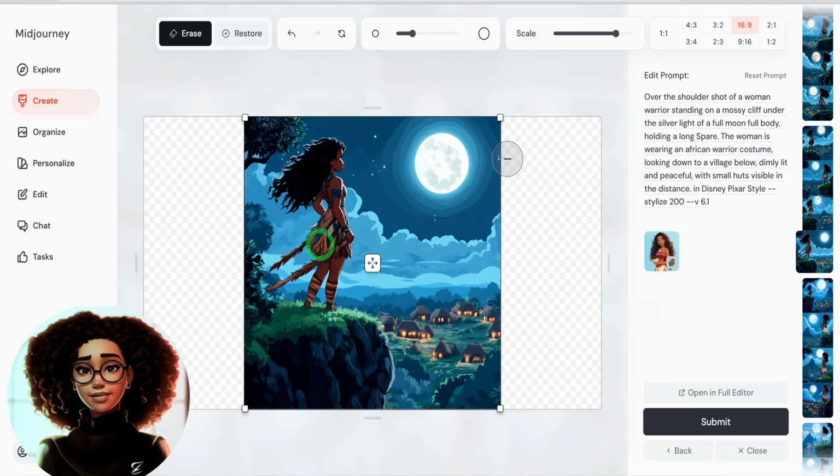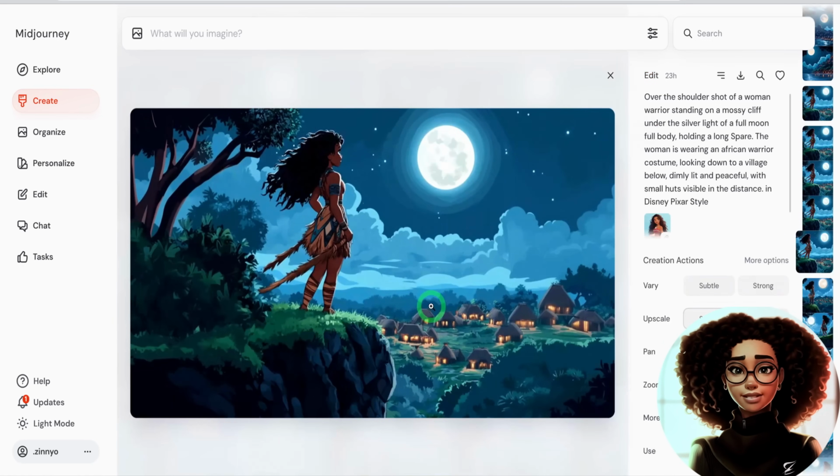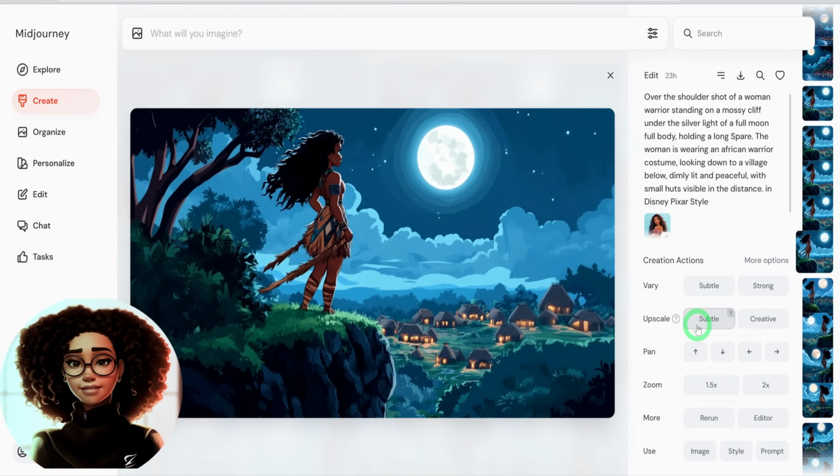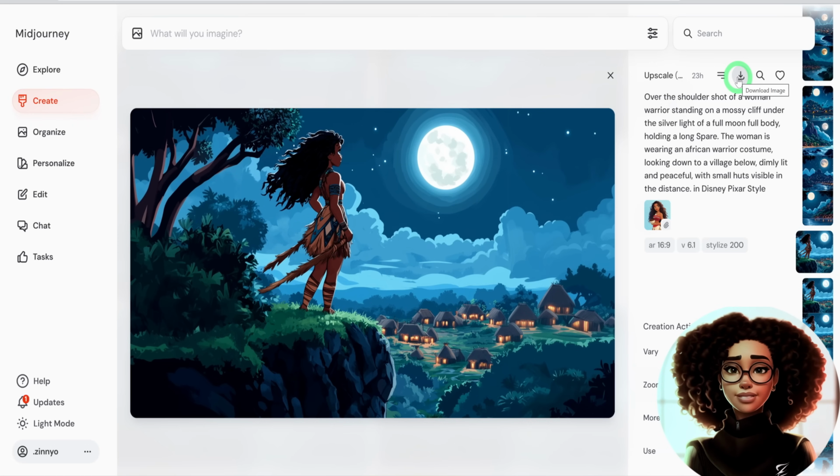If you just want to expand the image to fit the new aspect ratio, click Submit to start the expansion process. After expanding the image, you can click on Upscale to enhance its quality. It's recommended to use Upscale Subtle to maintain the character's consistency. Once the image is upscaled, it will have a crisp and clean look. Then to download the image, click on this button.